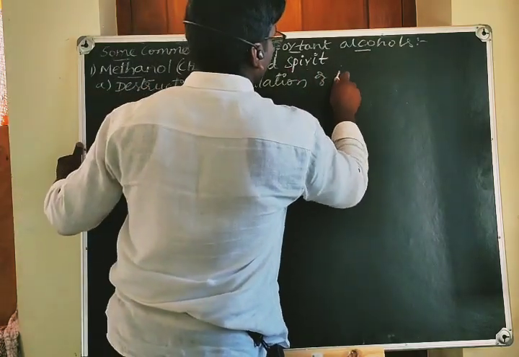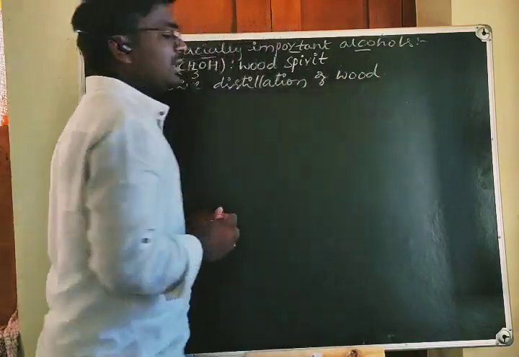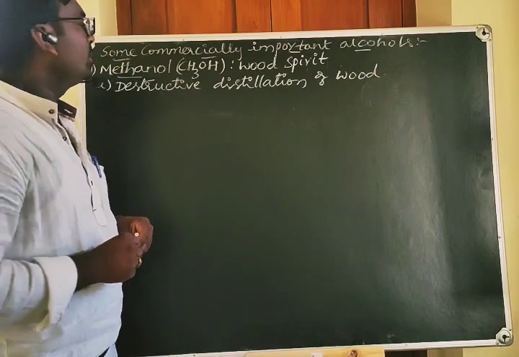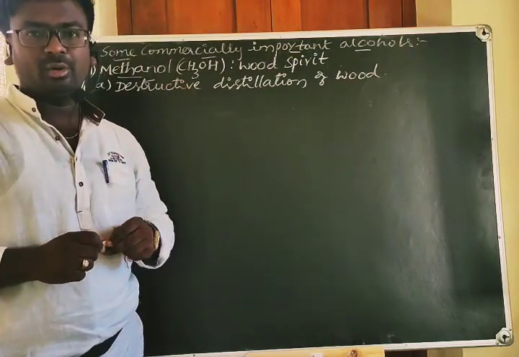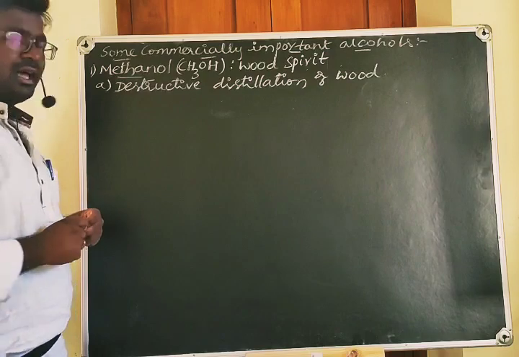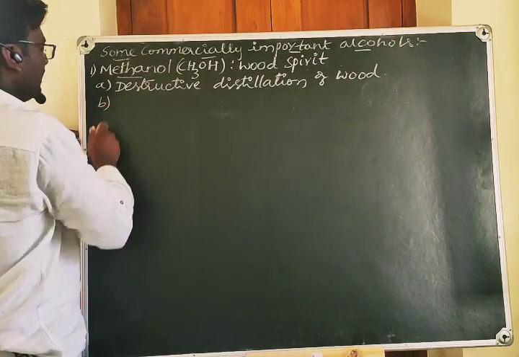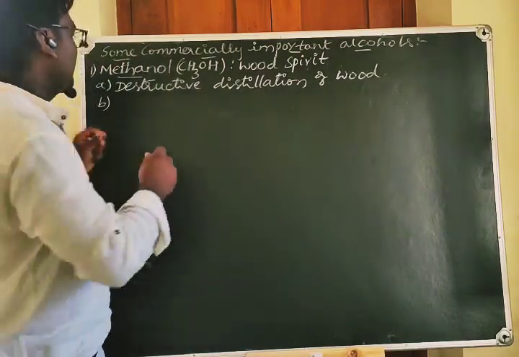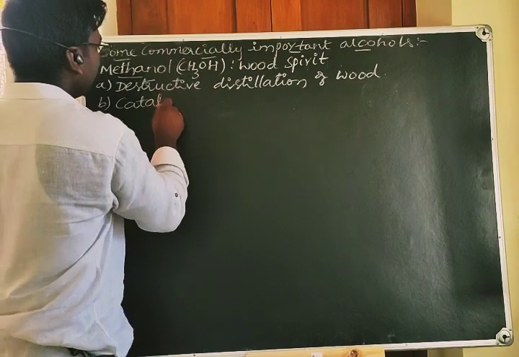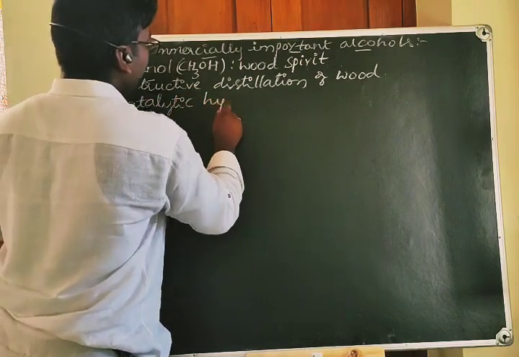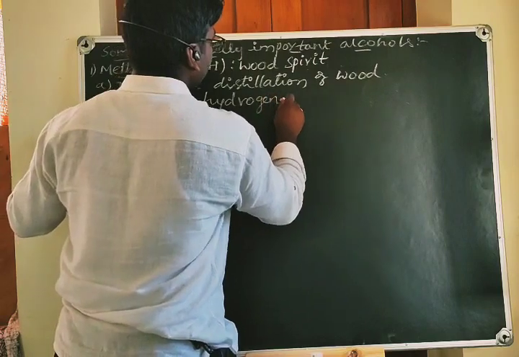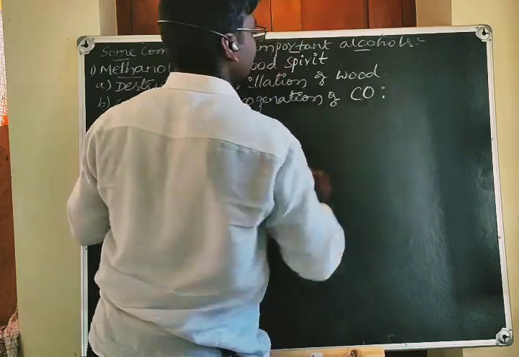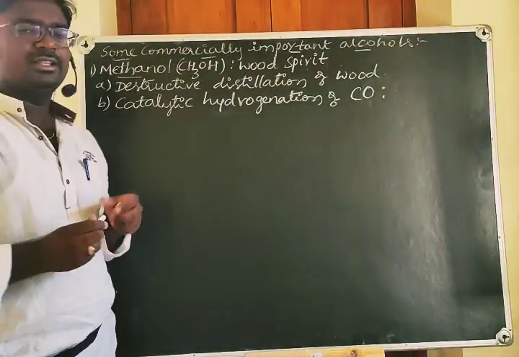When the wood is destructed and distilled at high temperatures, you will get methanol as the product. There is another method, that is catalytic hydrogenation of carbon monoxide. What is the second method? Catalytic hydrogenation of carbon monoxide. About this method we shall discuss.